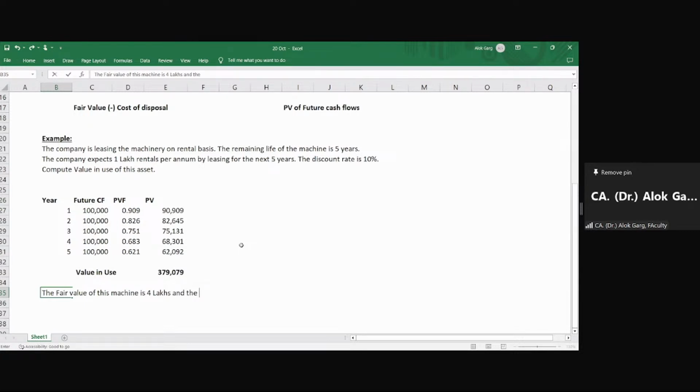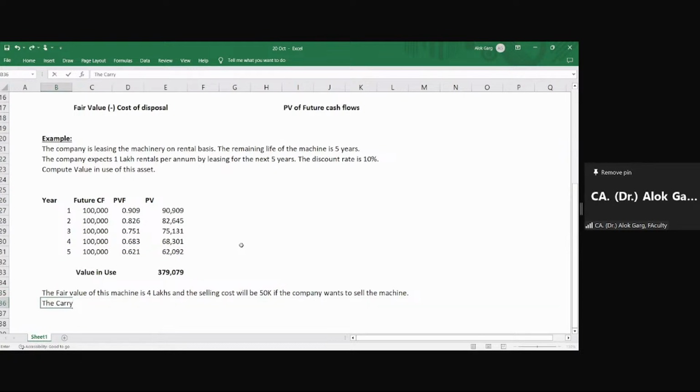And the selling cost will be 50,000 rupees if the company wants to sell the machine.